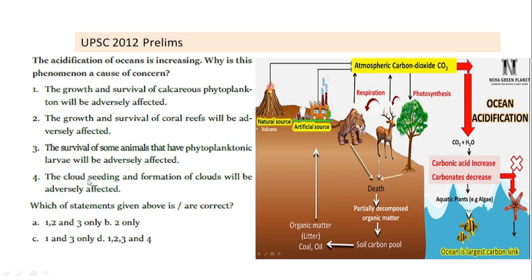Fourth, cloud seeding and formation of clouds will be adversely affected. So this is not true. Formation of cloud is not related to the phenomena of ocean acidification. So in this, which is correct? So first, second, third are correct, and fourth is incorrect. So first, second, third, that means option A is correct.